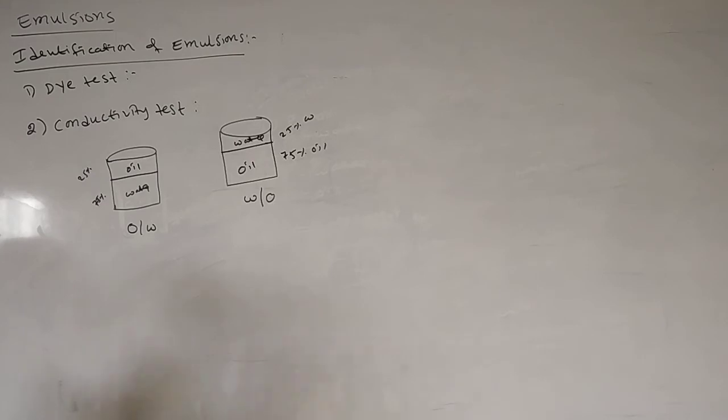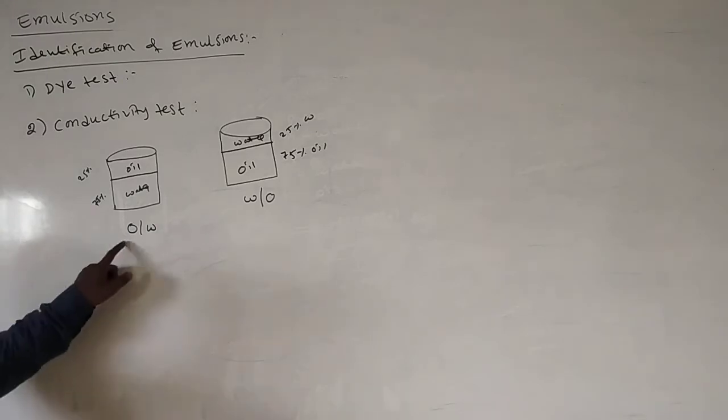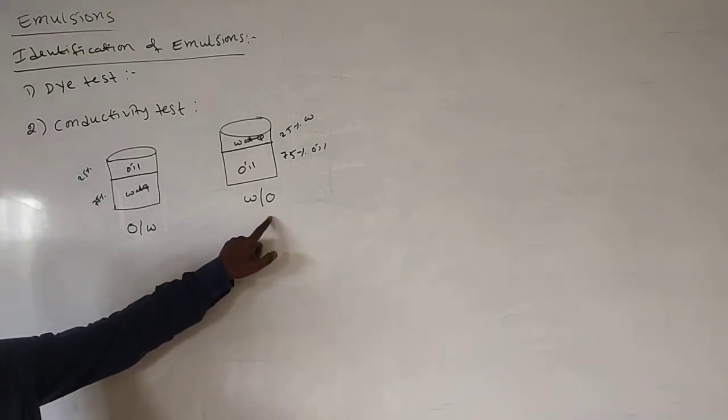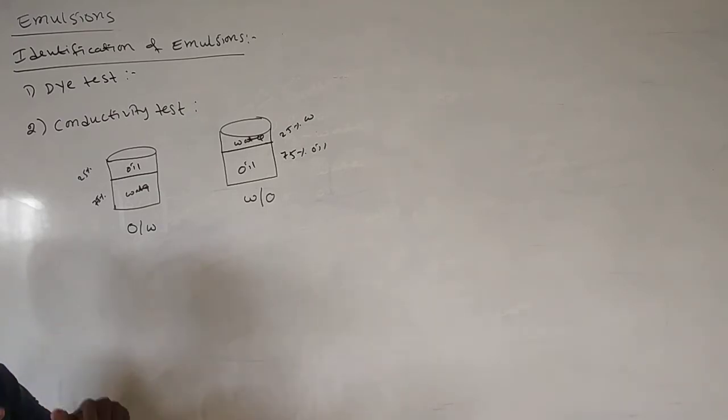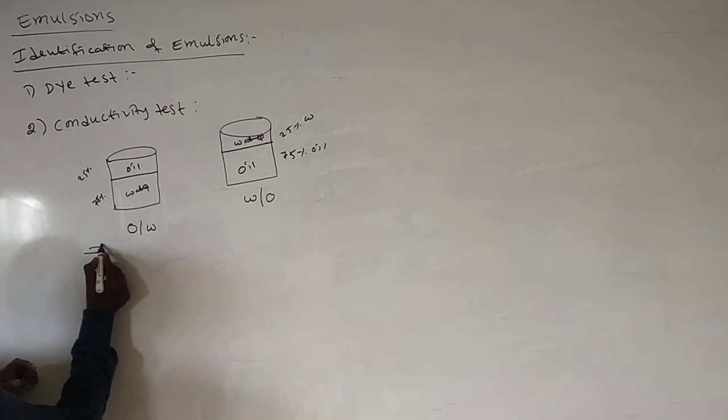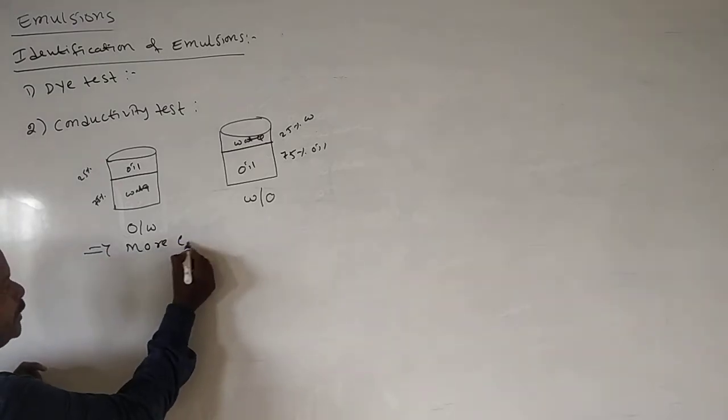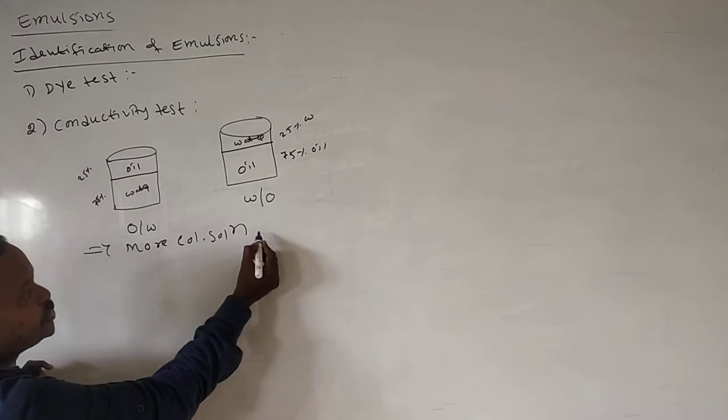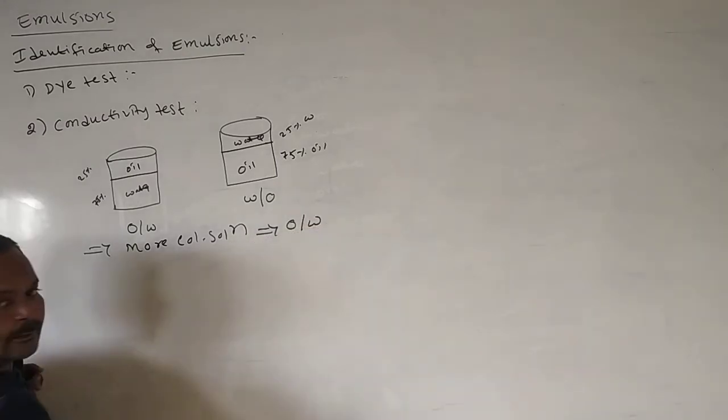By just seeing, we can't tell the oil in water and water in oil emulsion. Just pass some color to the oil in water and water in oil emulsions, and see which forms more color solution. Oil never mixes with the color, only water mixes. The one which gives more color solution is oil in water emulsion.